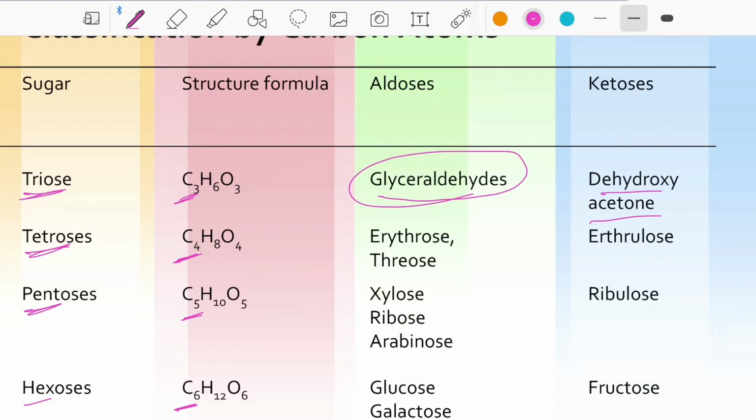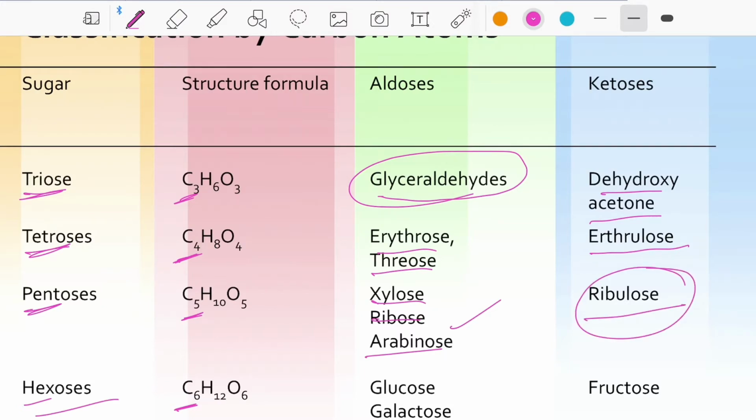They are classified as monosaccharides. In the case of tetroses, the aldose is erythrose, and the ketose is erythrulose. In the case of pentose sugars, the structural formula is C5H10O5. The pentose aldoses are xylose, ribose, and arabinose, and in the case of ketoses, ribulose.